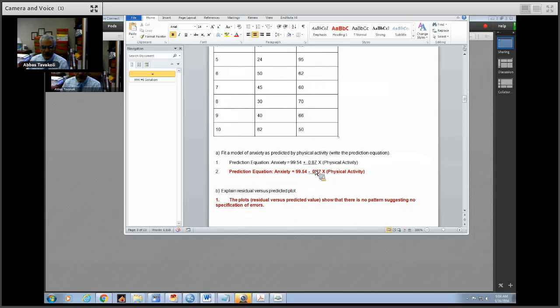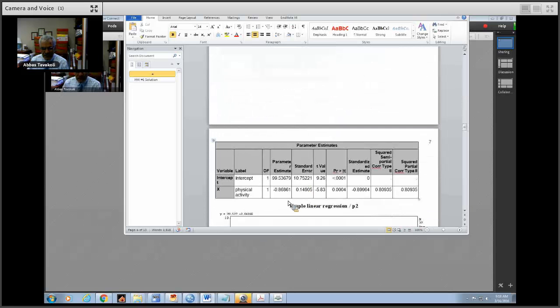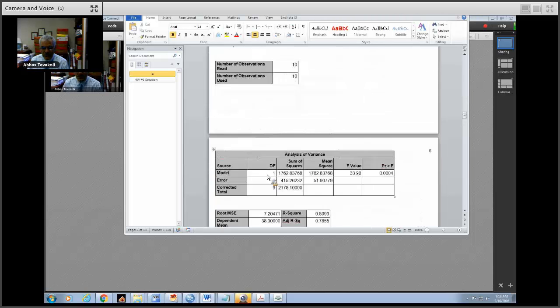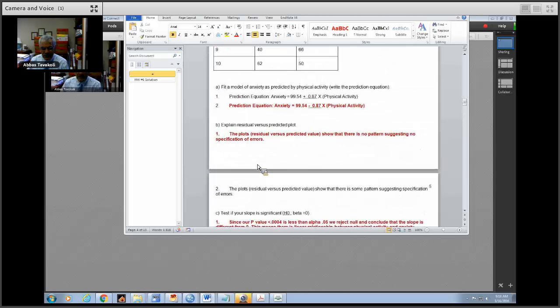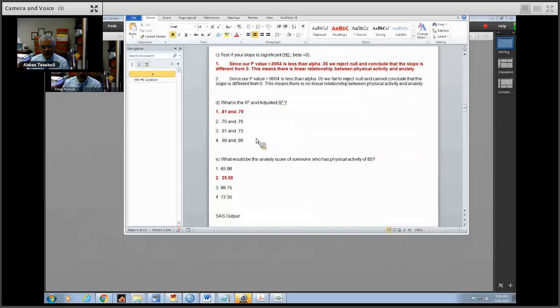The second problem was anxiety and physical activity. Again, here the prediction equation was 99.54 minus 0.87x, where x is physical activity. If you look at the output, again the slope is a negative value and the intercept is positive. Again, the plot shows no pattern, suggesting no specification error. And since the p-value is 0.004, less than alpha, we reject the null. And looking at the R square, it is 0.81 and 0.79.